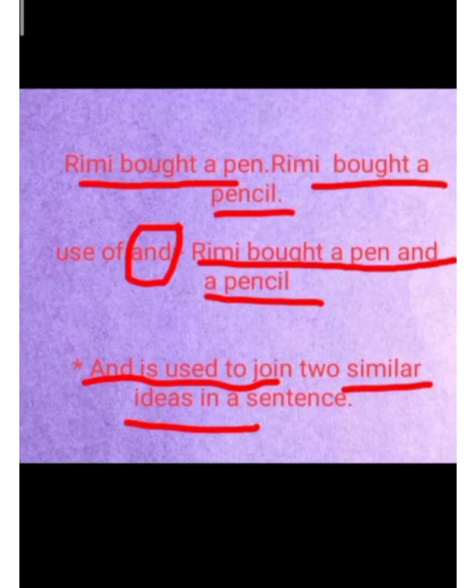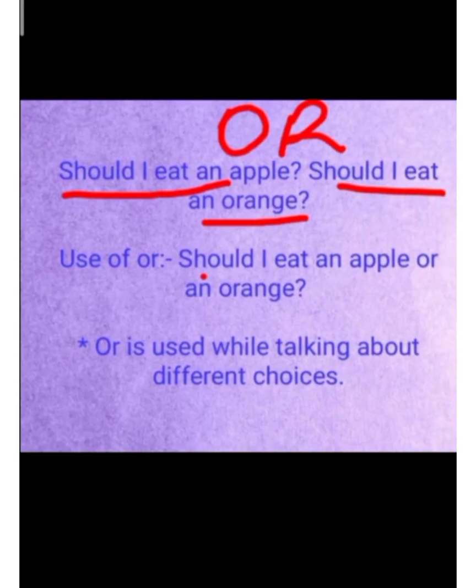Dream about a pen, dream about a pencil. Now look there. How do we use a conjunction in a new sentence? Use of "and": dream about a pen and a pencil. What is the conjunction in this sentence? "And" is used to join two similar ideas in a sentence. "But" is used to join two opposite ideas, and "and" is used for similar ideas.